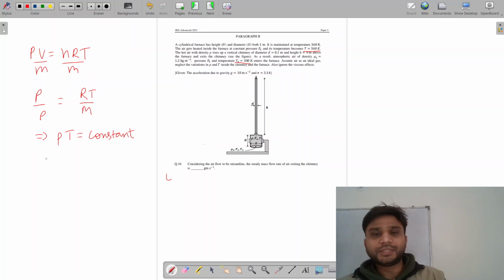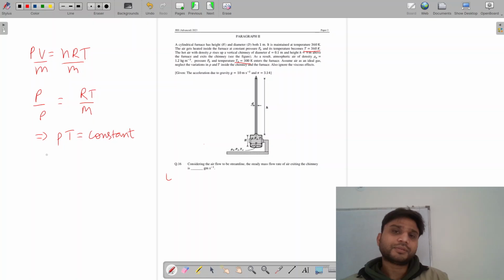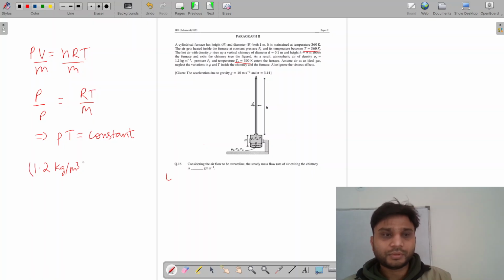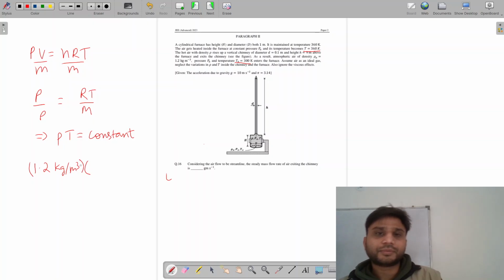So basically, as air is entering inside, the density of the air is 1.2 kg per meter cube, and the temperature of the gas which is entering is 300 kelvins.